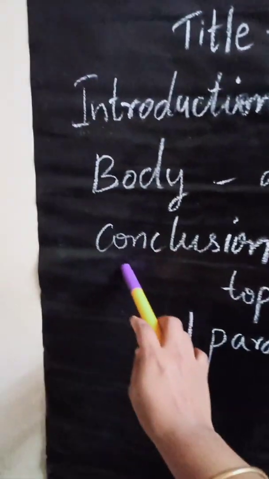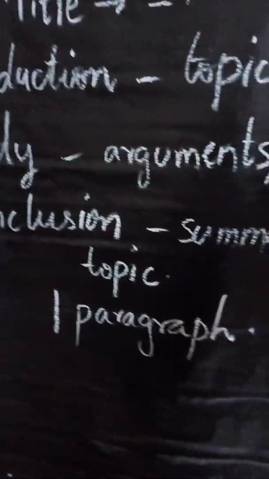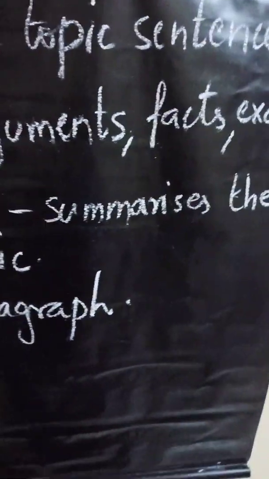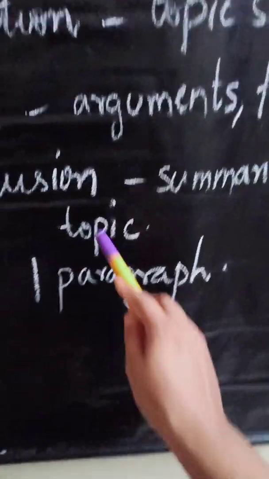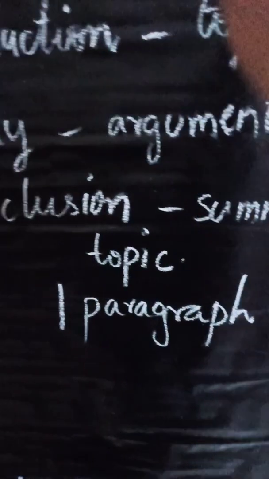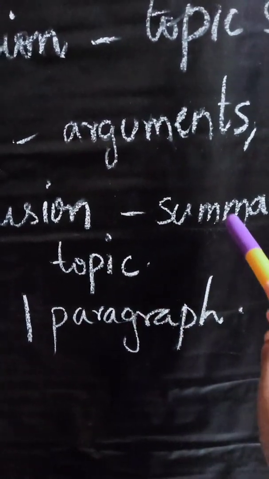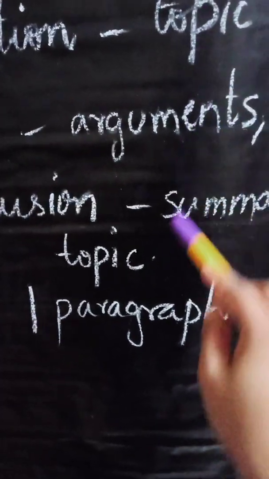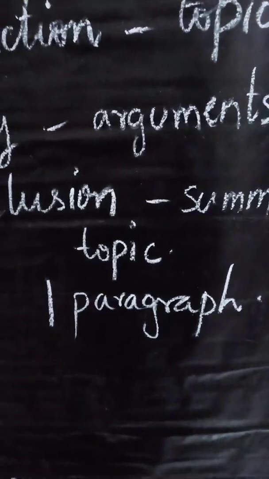The last part of the paragraph is the conclusion. That will be a connection of the introduction as well as the body, and more or less it will summarize the topic. It will give a conclusion to it. That means it will draw a conclusion of the paragraph that you have written. It is your subjective perspective that you have drawn through all these three things: introduction, body and conclusion.